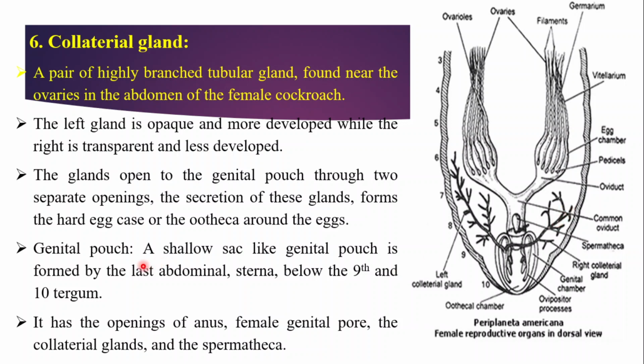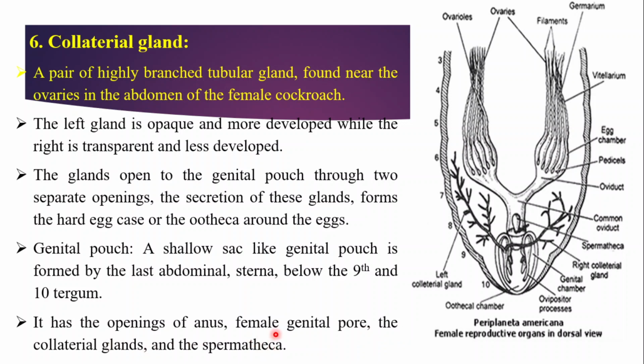Genital pouch. The seventh organ is the genital pouch. This is the genital pouch here, this bag-like structure. A shallow sac-like genital pouch is formed by the last abdominal sterna below the ninth and 10th tergum. See, the ninth sternum, ninth and 10th segment form this structure in the last segment of the abdomen, the genital pouch. Now, what is the function of this genital pouch? It has the openings of the anus, female genital pore, the collateral glands and the spermatheca.